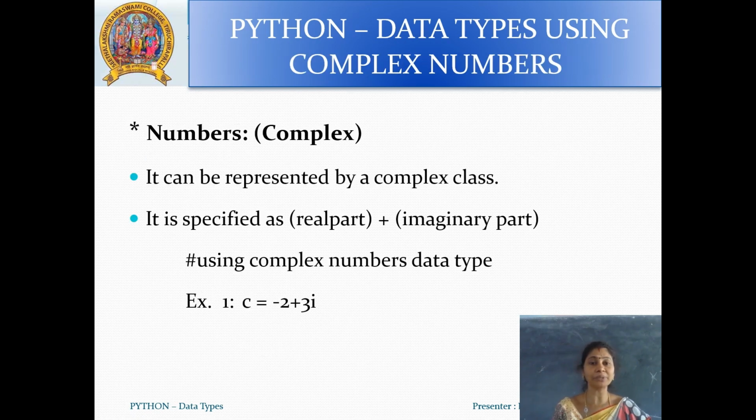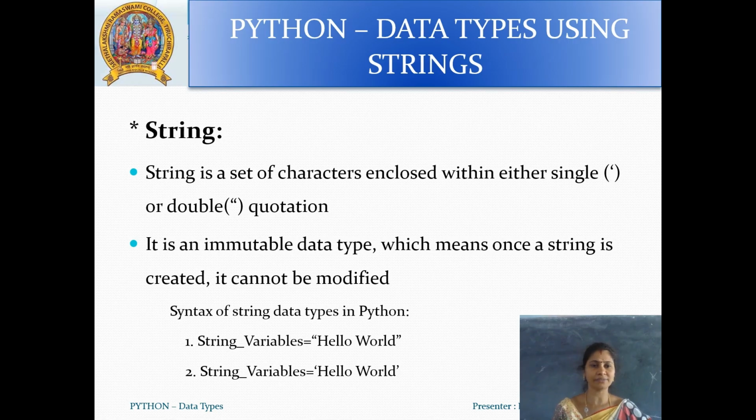Next, using complex numbers. It can be represented by a complex class. So it is specified as a real part and also an imaginary part. Using the complex number data type, for example, c equal to -2 plus 3i.